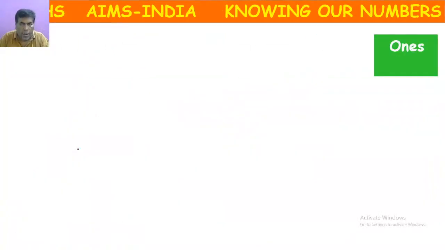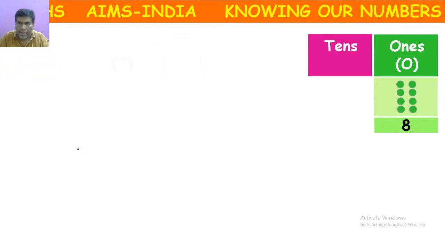So next, let's see one example. Here in ones place, I have 8 circles, and each circle is considered as a unit. 8 circles means I have number 8 in ones place. Next, in tens place, I have 4 circles.